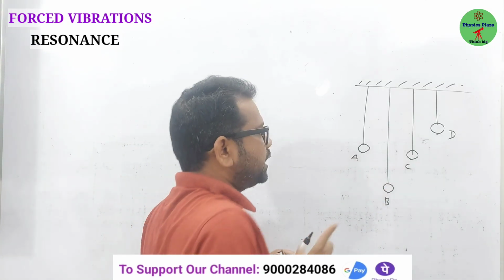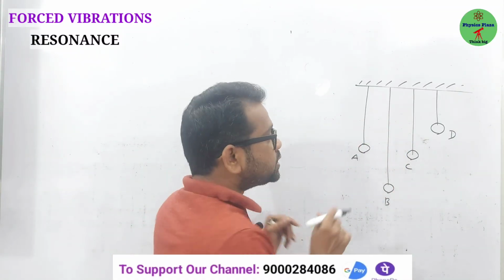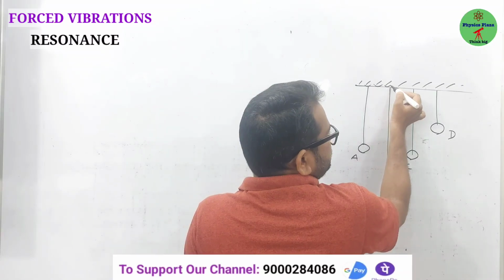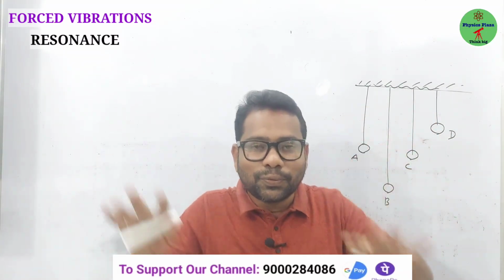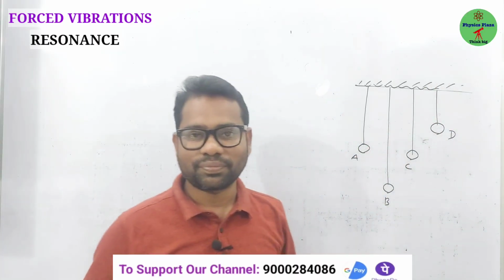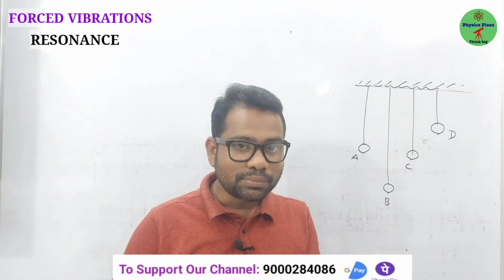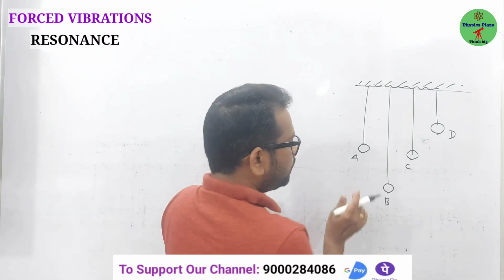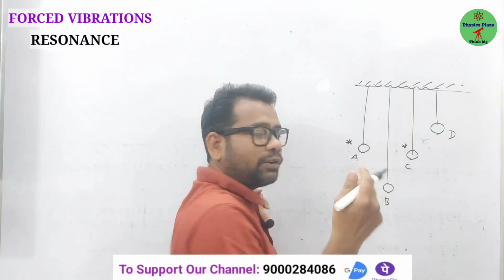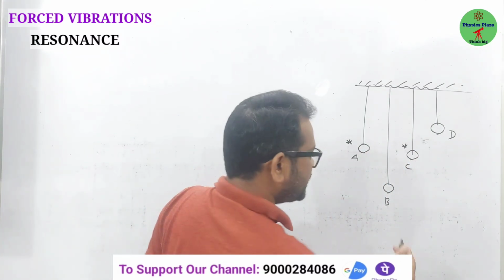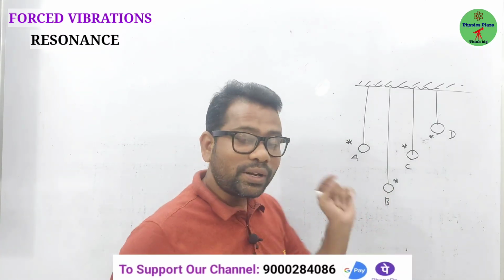Suppose this simple pendulum is disturbed or made to vibrate continuously, then slowly these vibrations are passed along the string. After some time, we will notice that A, B, C, D, all 4 are executing vibrations. Is it clear? Fine. But after some time, we will notice that pendulum A and pendulum C continue their vibrations with increasing amplitudes, whereas the oscillations of B and D cease. What is the reason?